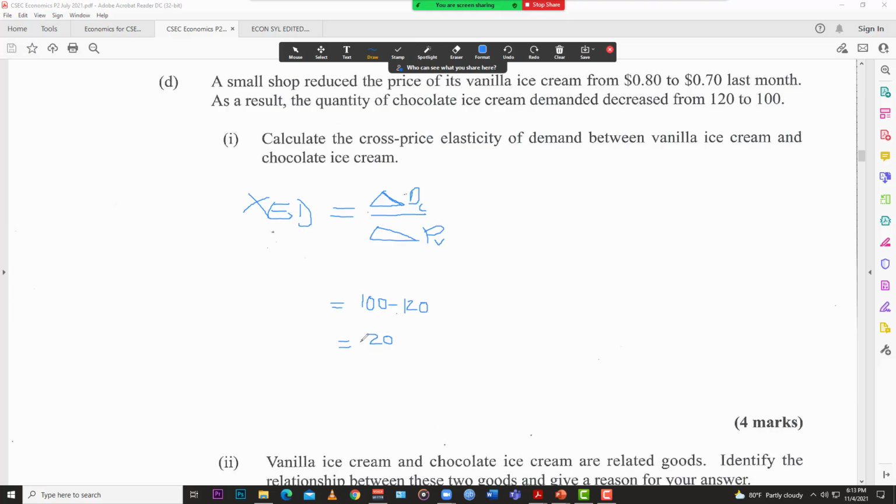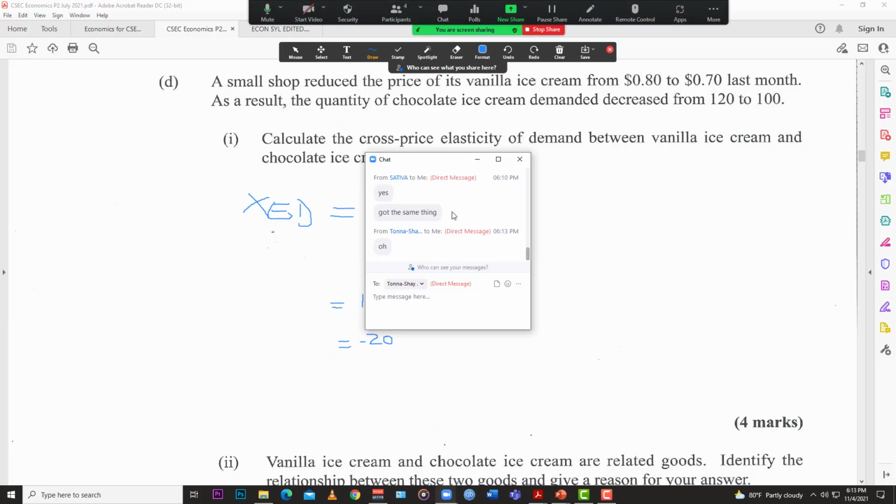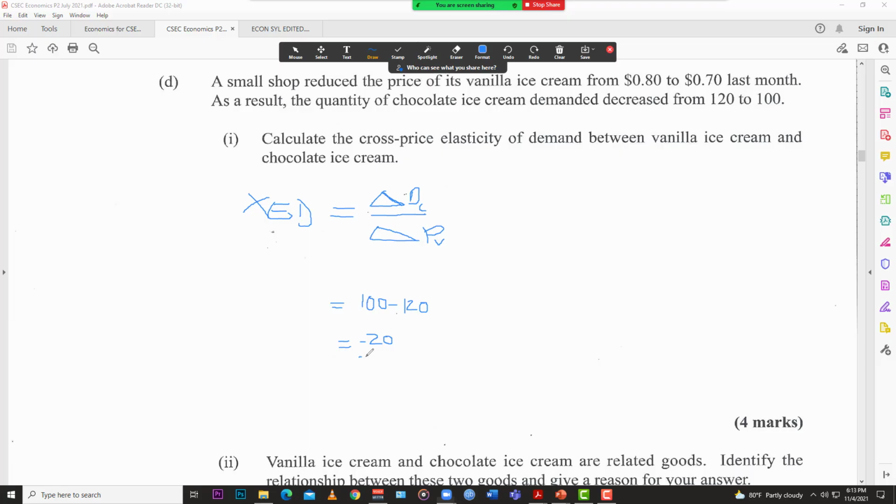After you find that part, you now have to divide this by the whole, and the whole demand was 120. So we divide 20 by 120, times 100 over 1.